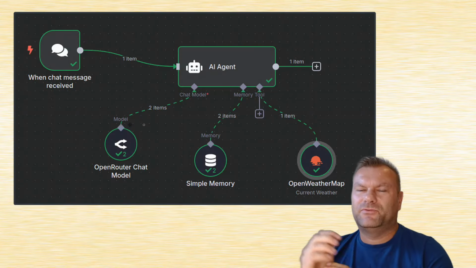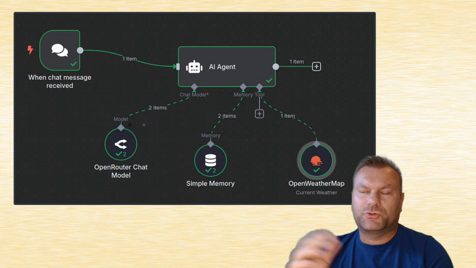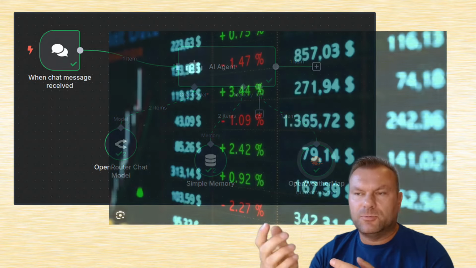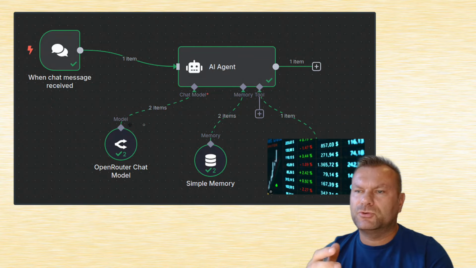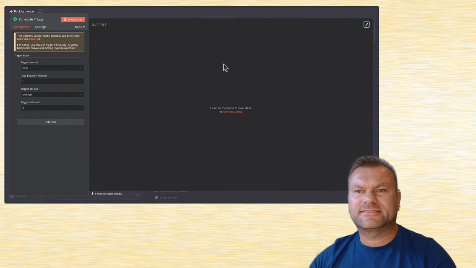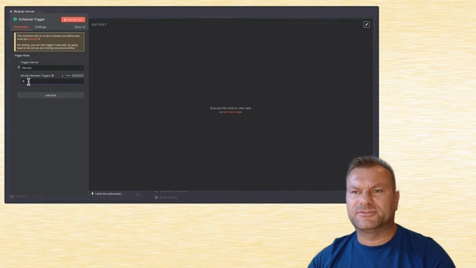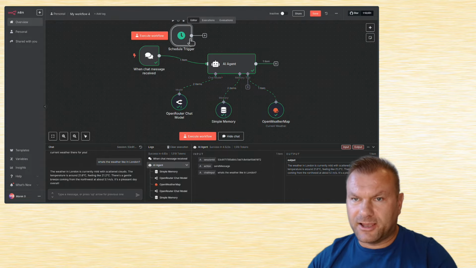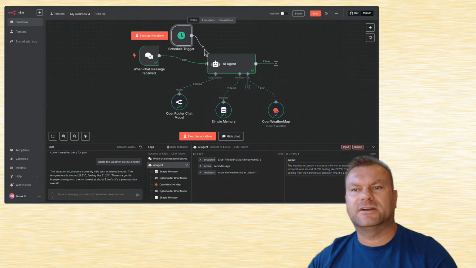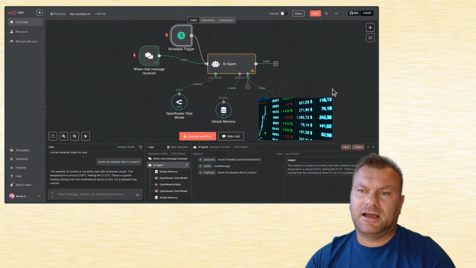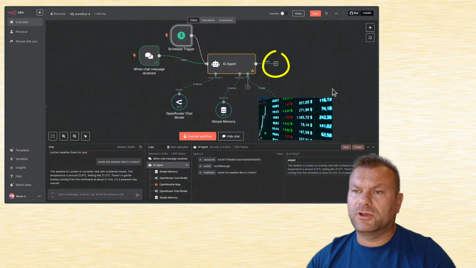And this is one of the simplest AI agents that you can build, but think what you can do next. Maybe you don't need weather information. Maybe you want an AI agent that keeps checking a stock market for you, yes? Maybe you could change this message trigger to something else. For example, we can use schedule trigger instead of that message chat. It can run every minute, let's say, and then you can connect your AI agent using API key to a service that provides current stock exchange information. And you can then add another tool or even continue working with your workflow.